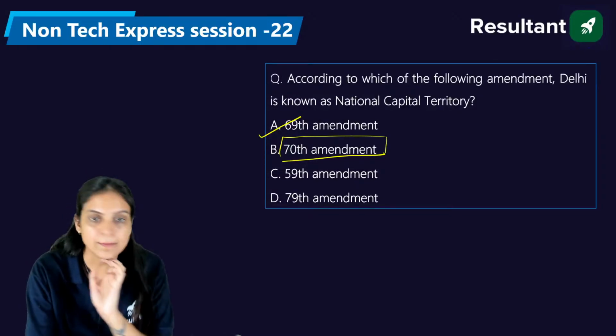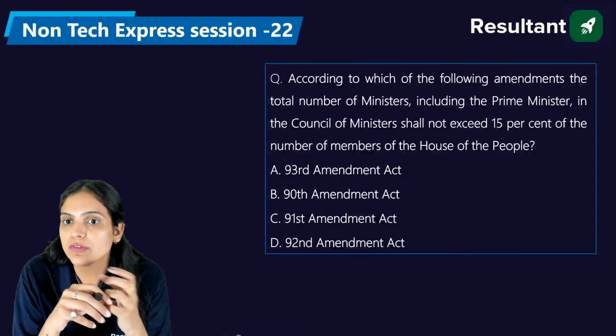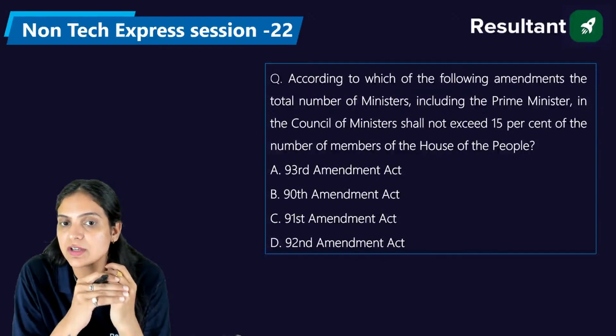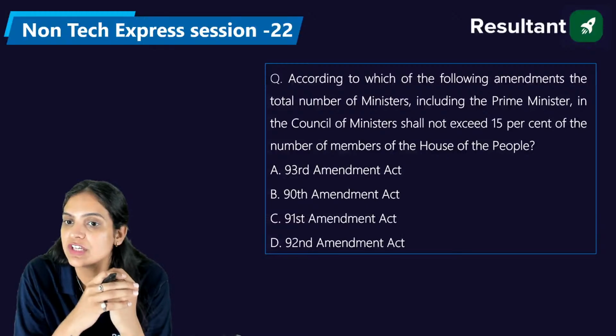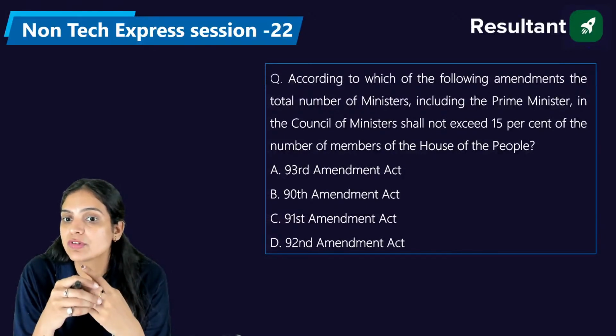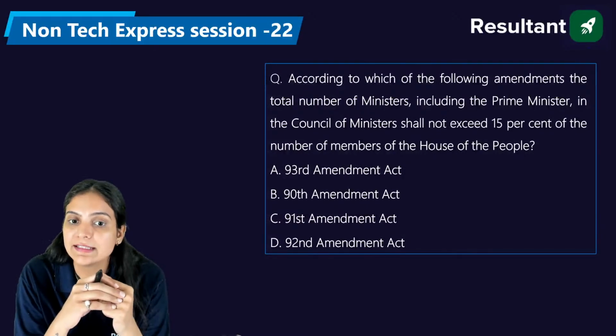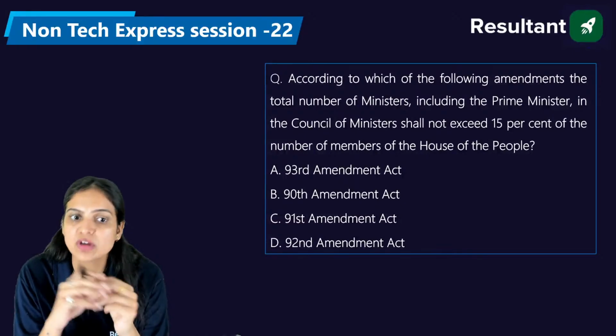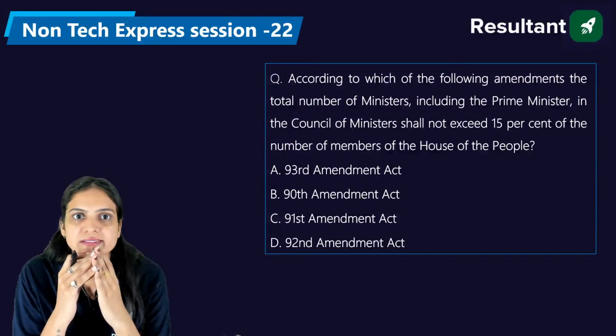Okay, so it's A. Now, according to which of the following amendments shall the total number of ministers, including the Prime Minister, in the Council of Ministers not exceed 15% of the number of members of the House of the People? It's the 93rd Amendment, 98th Amendment, 91st Constitutional Amendment, or 92nd Constitutional Amendment.